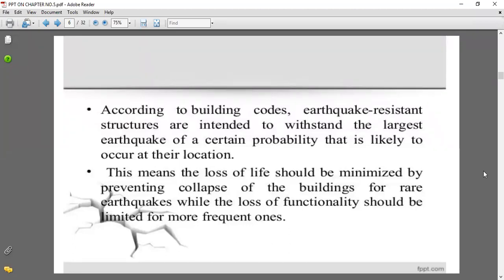There is a loss of life, and we have to minimize it by using some of the basic principles of planning while planning the building. We should take this into account while planning and constructing the building, as far as earthquake resistant design of the building is concerned.